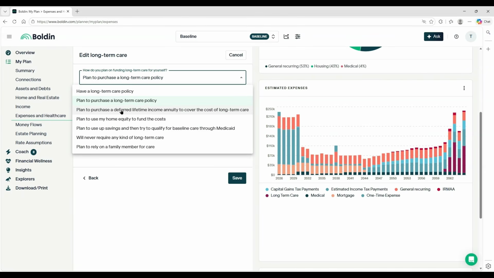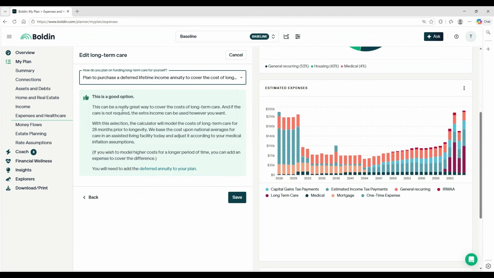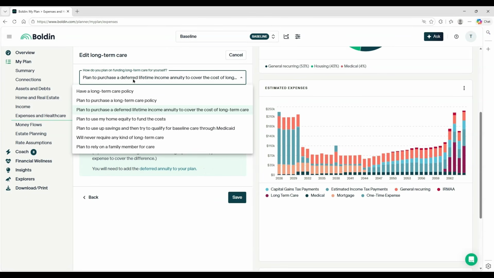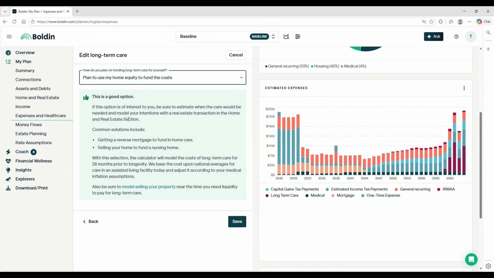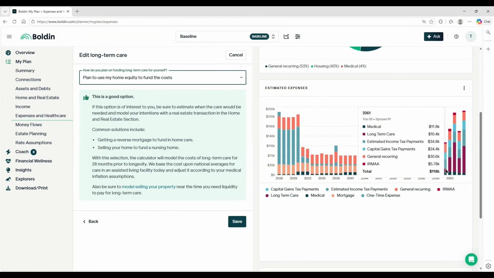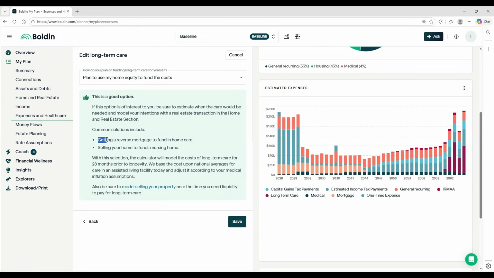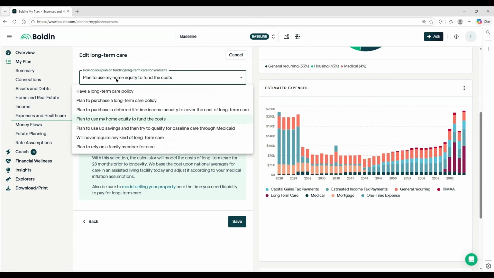The third choice is to purchase a deferred lifetime annuity, and that is another option. Similarly, you'll need to add the deferred annuity to the plan. The next choice is plan to use home equity, and that's quite common. People will assume that Boldin has modeled that for you, but it actually does not. So what it does is it will default again to that $180,000 for the last 28 months of longevity, and then you must also tell Boldin to close the loop on this assumption by either getting a reverse mortgage or selling your home to fund a nursing home. So you must go back into home and real estate and model that. And I covered that in my last video, so you can watch that if you'd like to review that.